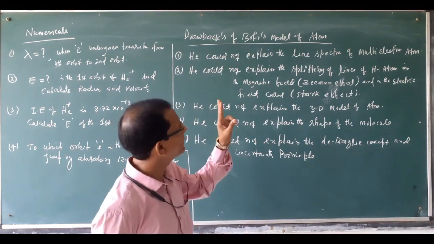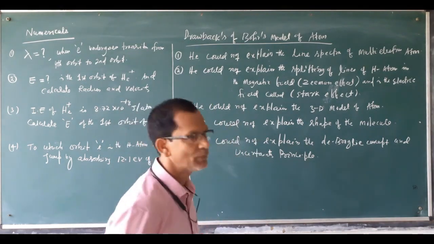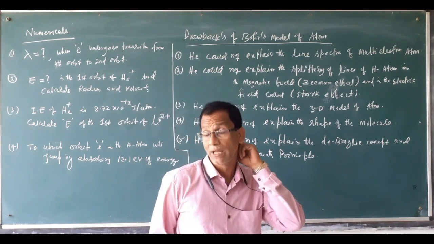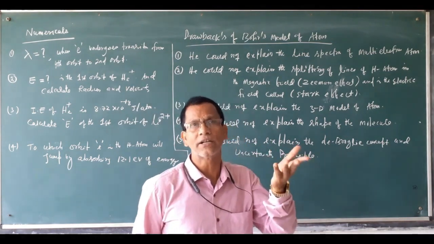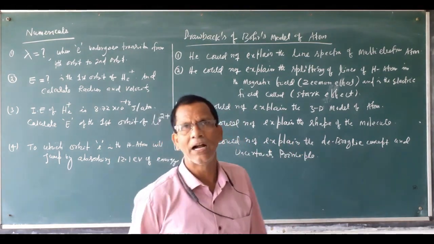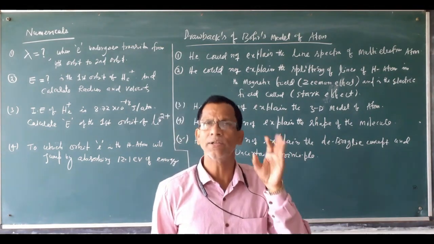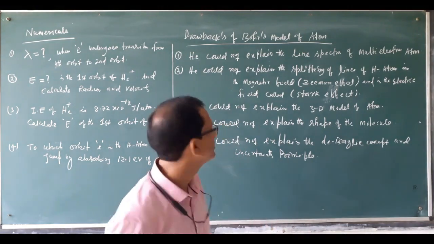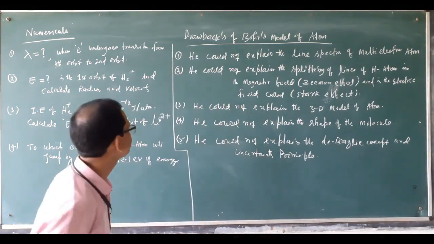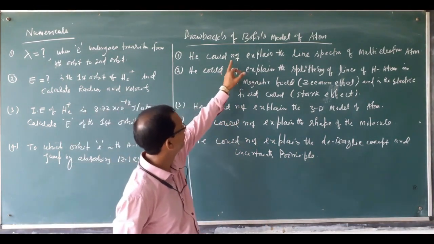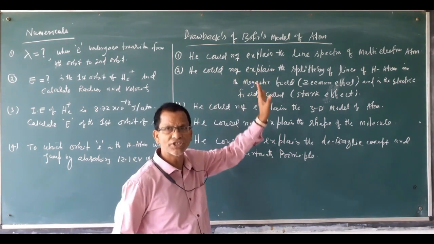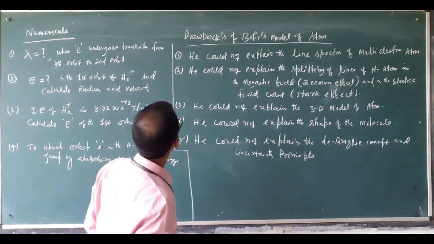He could explain only hydrogen, but not atoms carrying more than one electron, because their spectra are different from the hydrogen atom. That's one limitation. The spectra of hydrogen we will discuss in the next lesson.